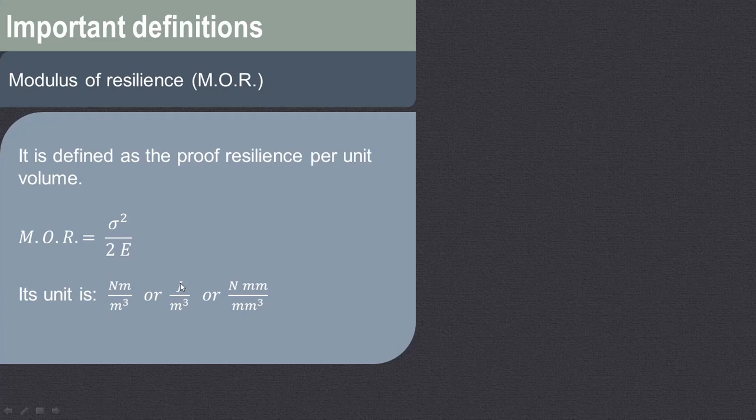So it is joule per meter cube or Newton per meter square. The numerator is the strain energy that is stored, or proof resilience, and this is nothing but the volume.